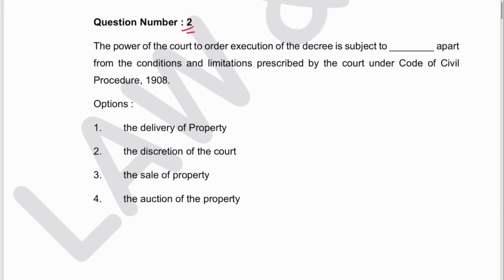Next is 2. Power of the court to order execution of the decree is subject to dash apart from the condition limitations prescribed by the court under CPC. Subject to discretion, obviously. 2 is the answer, and this is section 51 of CPC.